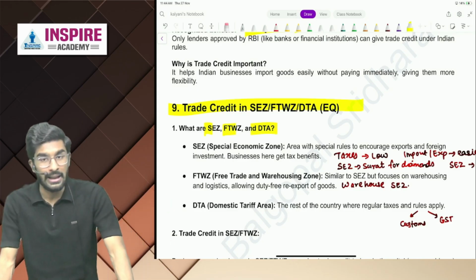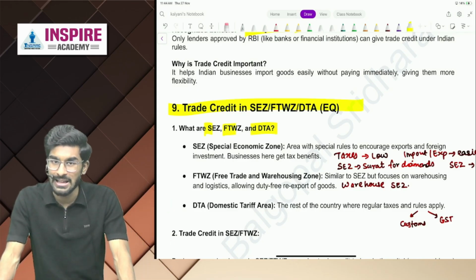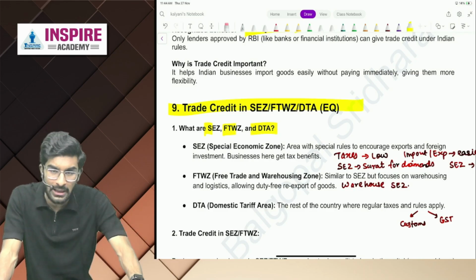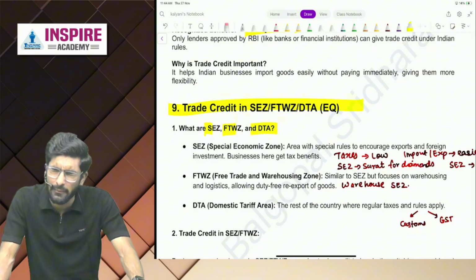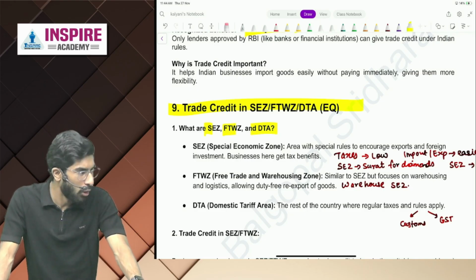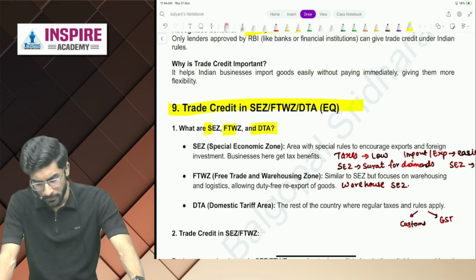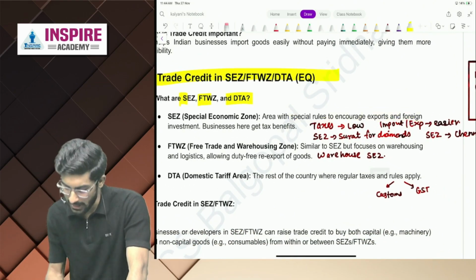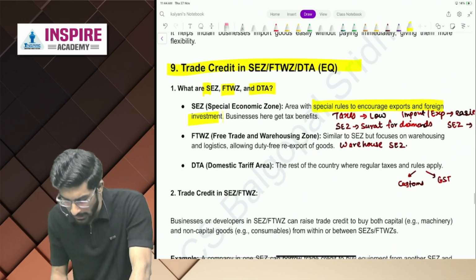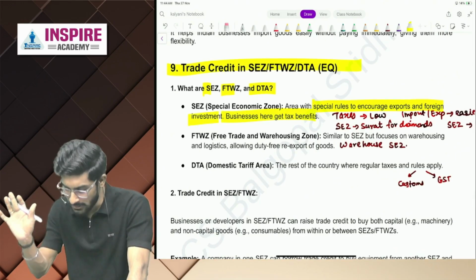Any company operating in that area will get a lot of tax benefits, and they have to follow very, very less import-export compliance rules. So SEZ is an area with special rules to encourage exports and foreign investment. Businesses here get tax benefits.